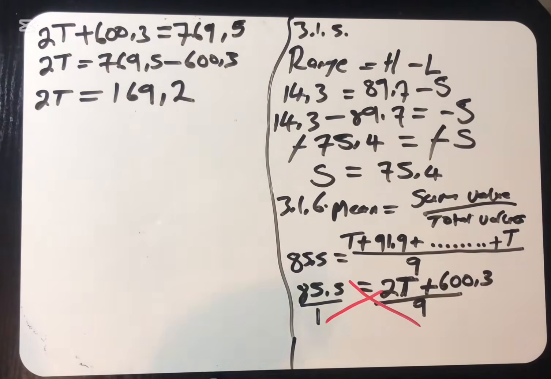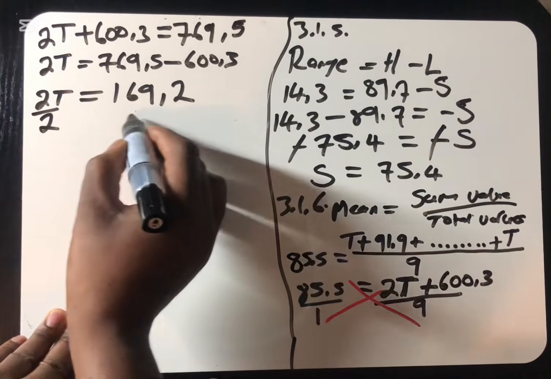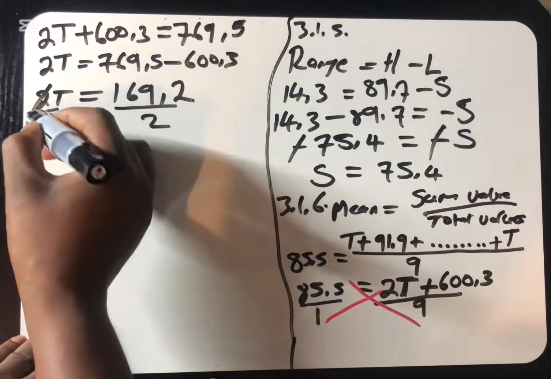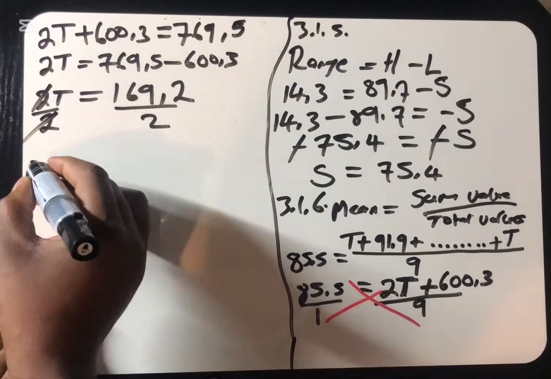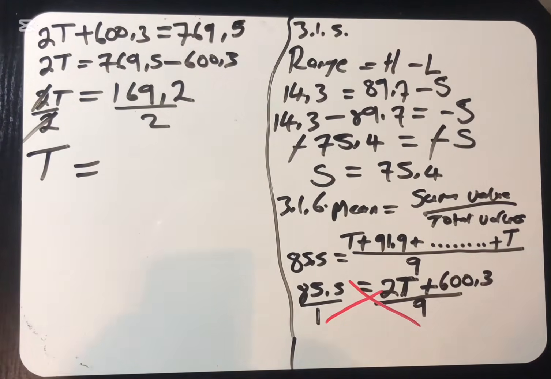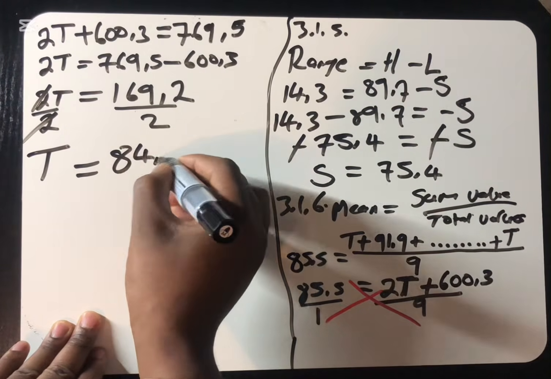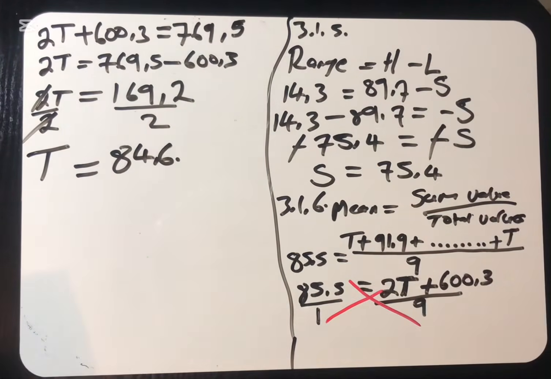Once you reach here, you can see that we are looking for t. The question said find the value of t, not the value of 2t. So we are going to divide everything by 2, so that this 2 and the 2 can cancel. We remain with t is equal to 169.2 divided by 2, which gives us 84.6.